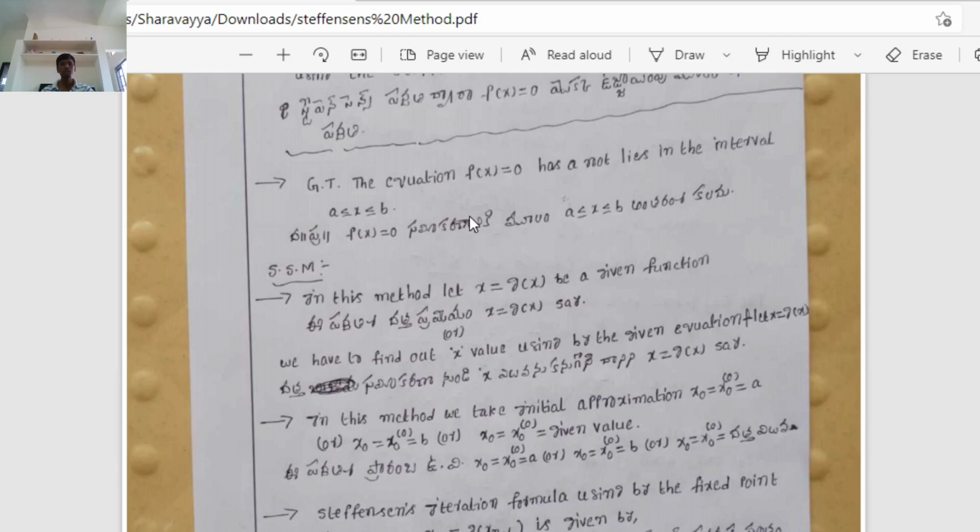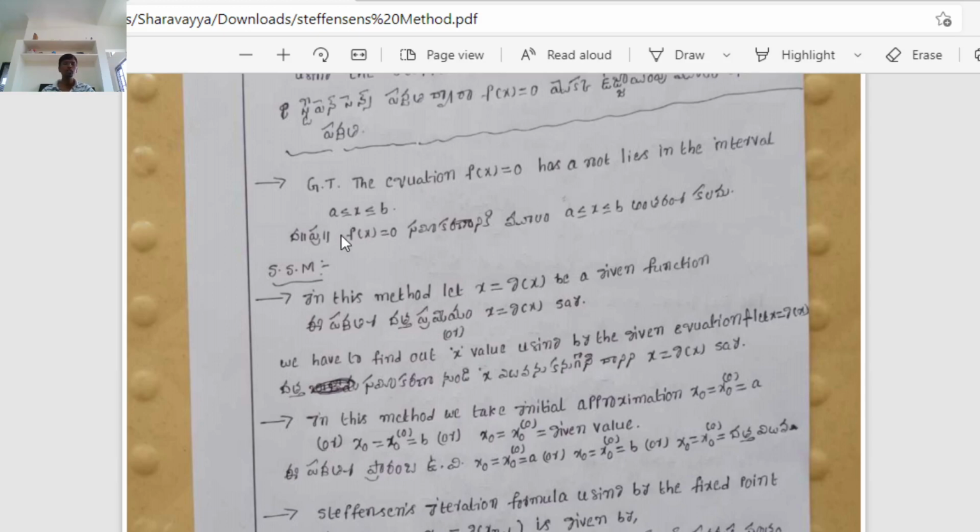Given that the equation f of x equal to 0 has a root that lies in the interval a less than or equal to x less than or equal to b. That is, we have to find two real numbers a, b such that f of a dot f of b is less than 0, or sometimes the interval is given in the hypothesis.